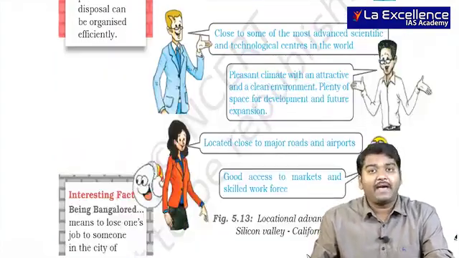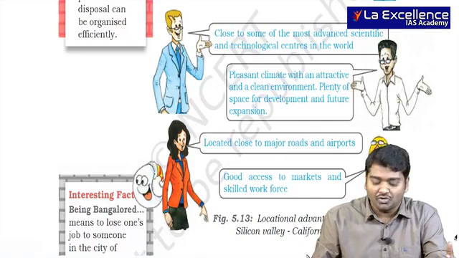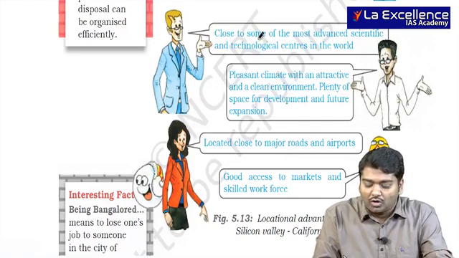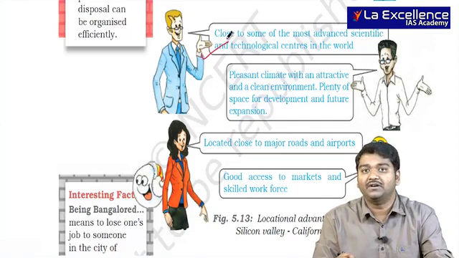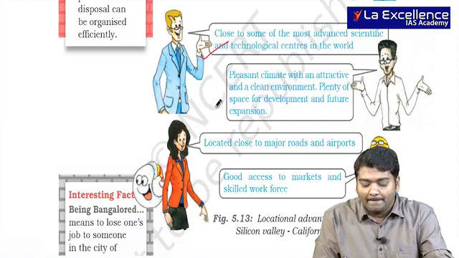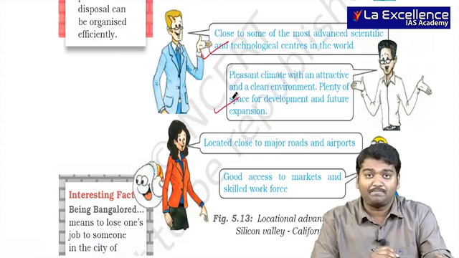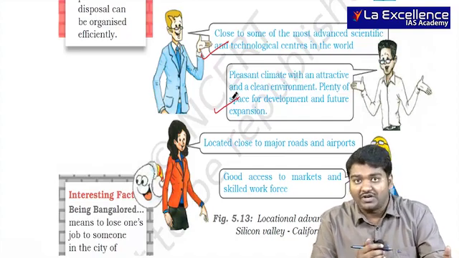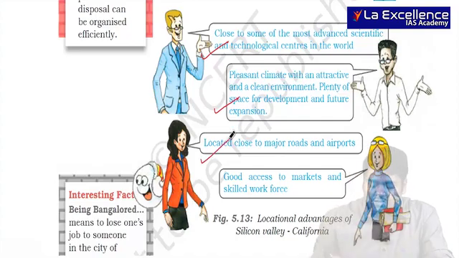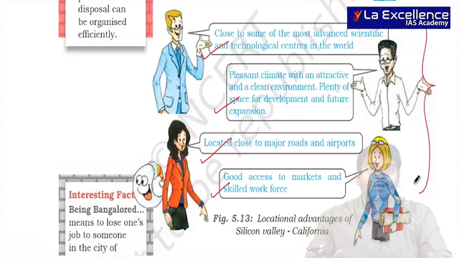Now, when we compare it with Silicon Valley in the United States, close to some of the most advanced scientific and technological centers in the world is present in Silicon Valley. Pleasant climate with attractive and clean environment, plenty of space for development and future expansion as well. Located close to major roads and airports, skilled labor is available. So these factors made Bangalore and Silicon Valley hubs for information technology.